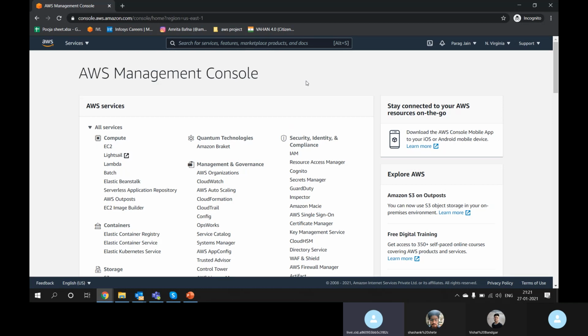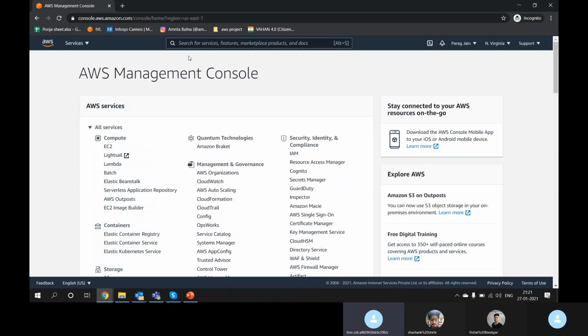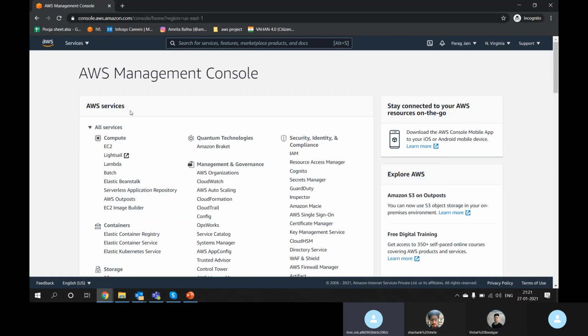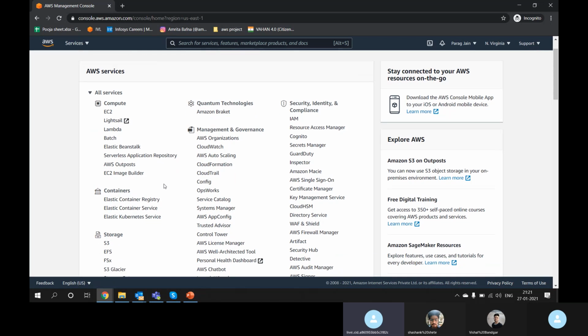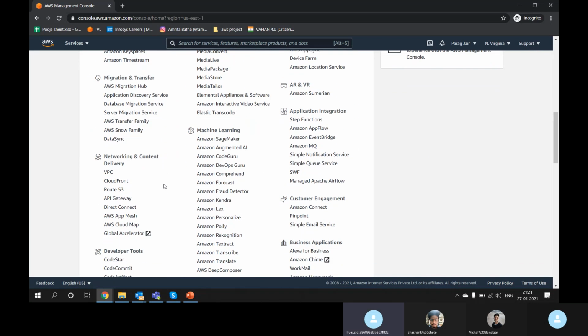So whenever you log into AWS, this is how the screen will look. Can you see? Are you with me, all the guys? Yes, sir. IAM will be in Security.